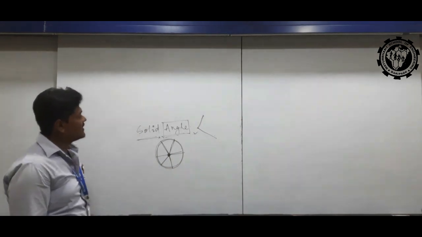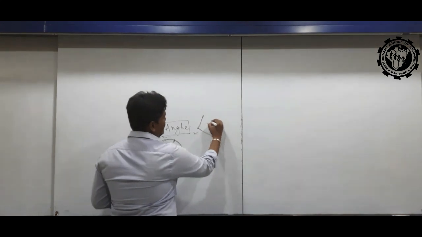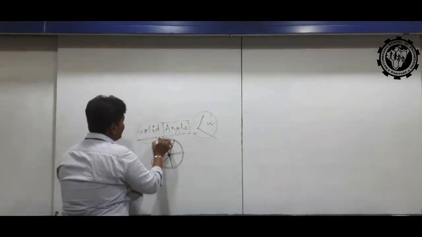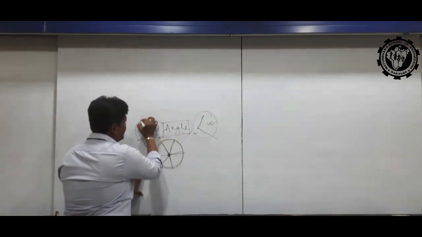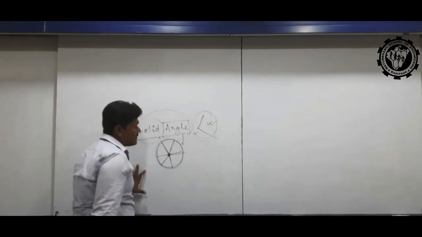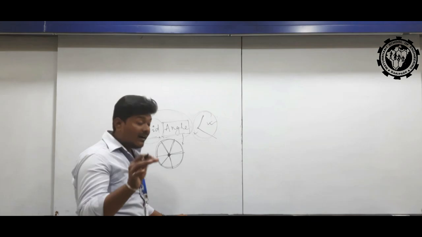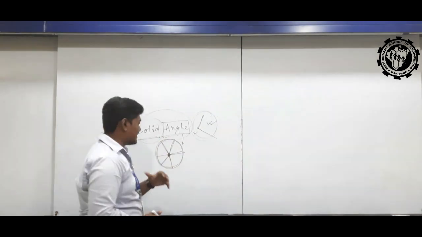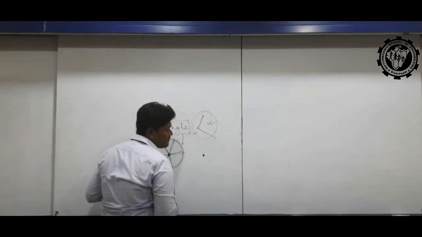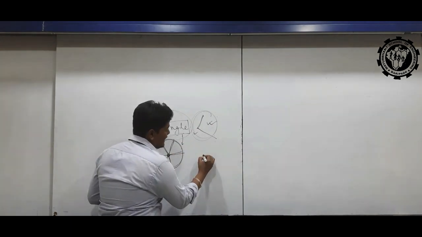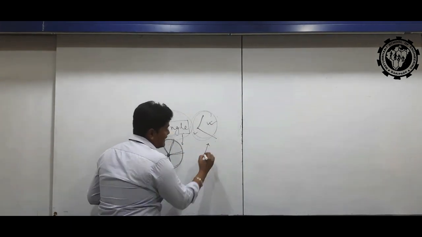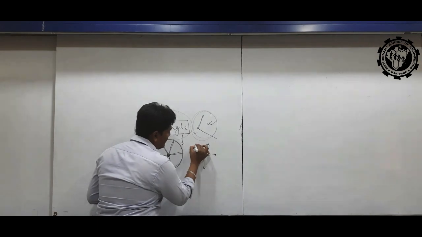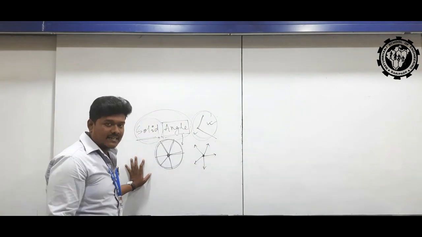Again, I am discussing solid angle. Angle is measured by a symbol. The solid angle is calculated in the illumination process. With a virtual diagram, this is the light source, and the scattered radiation is reflected in this way, this way, this way.